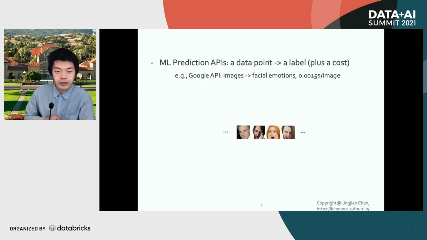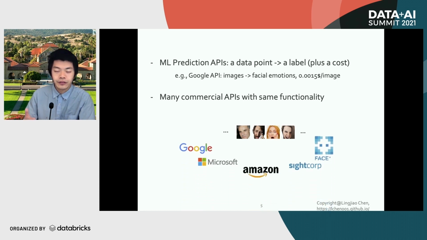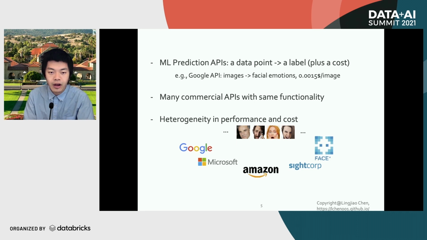So far so good, right? But what is the problem? There are many commercial APIs with the same functionality. For instance, for this facial emotion recognition task, Google, Microsoft, Amazon, and many other companies all provide the same kind of functionality for this particular task. But there is a big difference in their performance and cost. Therefore, a natural question is, which API or combination of APIs to use?